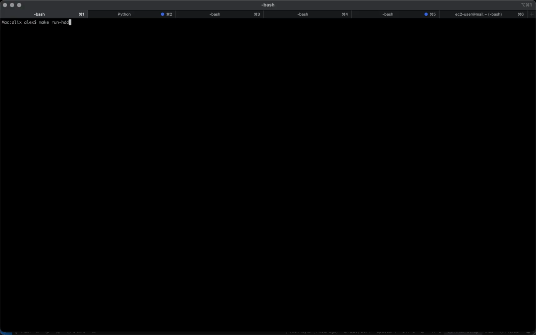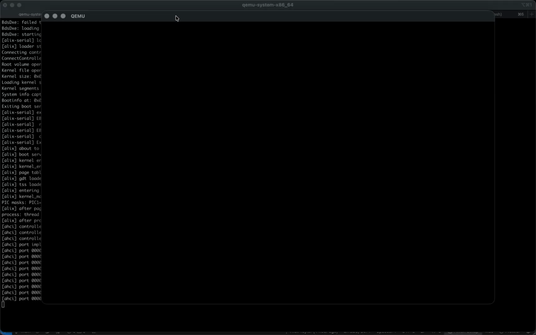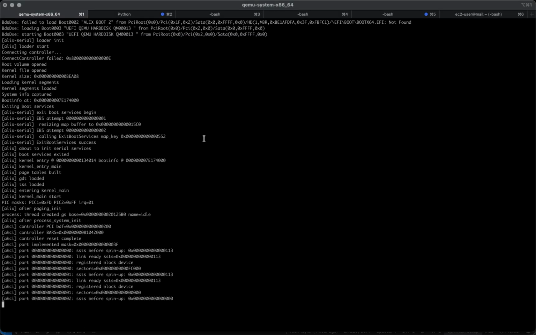So here, just like before, we're going to do a make run HDD, and you can see now we're pulling up our UEFI screen. And just to bring the serial console to the foreground for a second, you'll notice here that we've gone from our old disk controller to AHCI support. Yes, it wrote an AHCI driver for me.